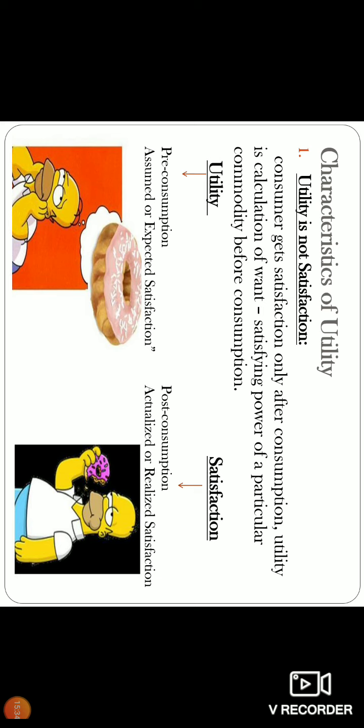Utility is the calculation of the satisfying power of a particular commodity. It is before satisfaction. Utility is measured or calculated before consumption of a commodity. Therefore, it is called before consumption. What you expect from a commodity to satisfy your want is called utility.